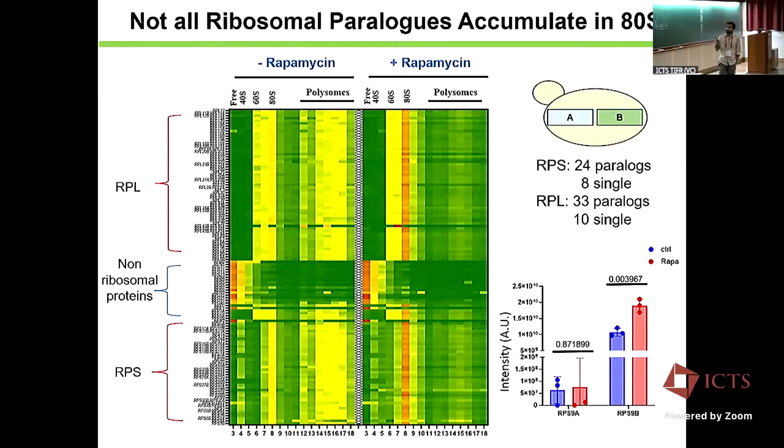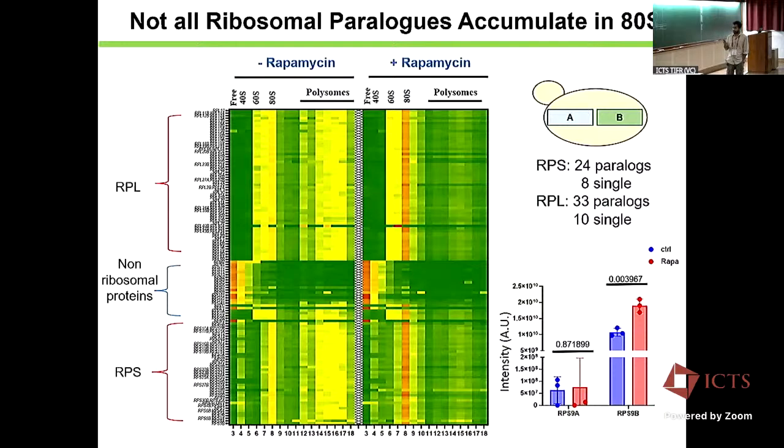So she was looking at the behavior of these paralogs, whether they behave similarly under the rapamycin treatment. What she observed was that one of the paralogs, RPS9A and 9B, 9A was not accumulating. This is the quantification of only the 40S fraction. She is comparing the 40S fraction of the normal condition and the TORC1 inhibited condition. Theoretically, we expect that all the ribosomal proteins in the 40S should go up upon rapamycin, which we see for RPS9B, but not for RPS9A.